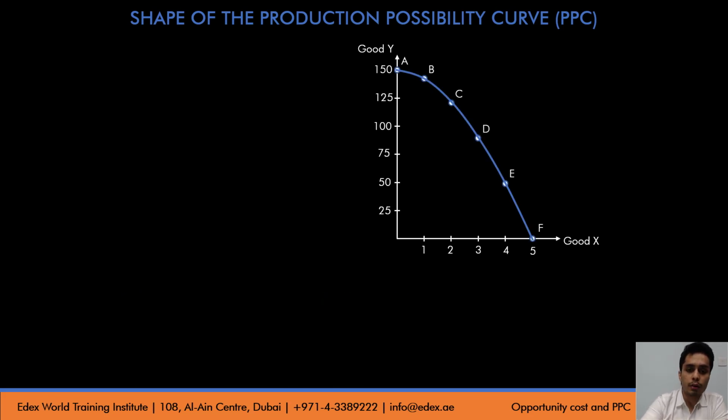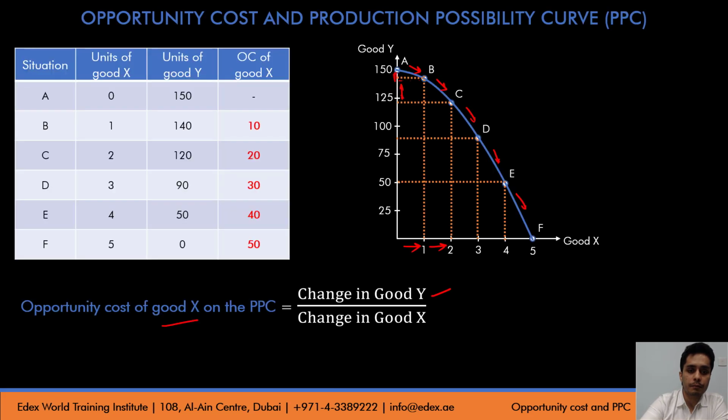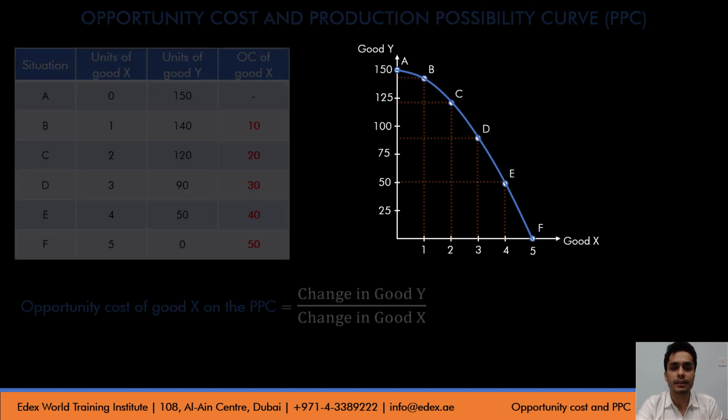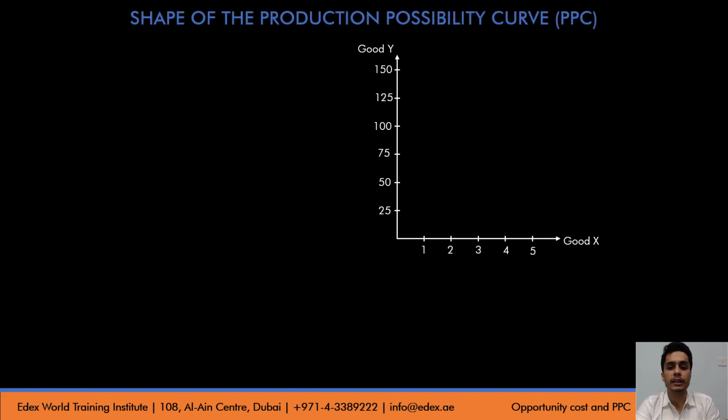Okay, if I go to the previous slide where I have the opportunity cost at different points, if you realize, the opportunity cost is increasing every time. Okay, it's not constant, it is not decreasing, it is increasing. So what does this mean? This means that every time a resource is shifted from production of good Y to good X, more and more units of good Y are lost in getting that additional unit of X, and hence the opportunity cost is increasing. Now that's the reason why the shape of a PPC is concave and not a straight line.